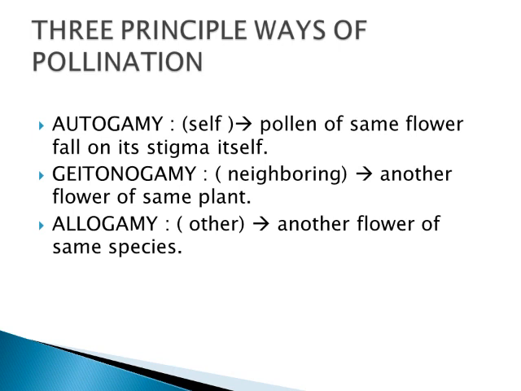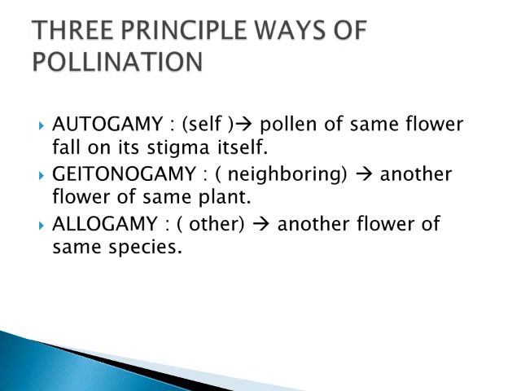The second one is geitonogamy. Geiton means neighboring. Here the pollen of one flower is going to fall on the stigma of another flower of the same plant. That's geitonogamy. The third is allogamy. Allo means other.